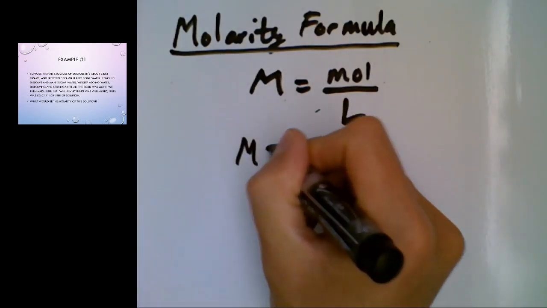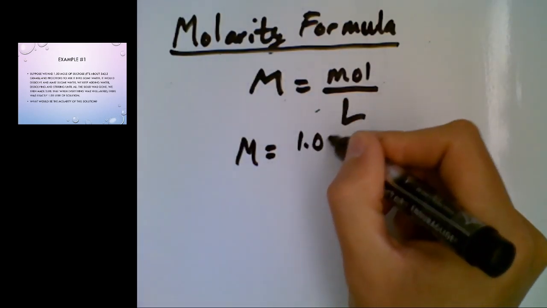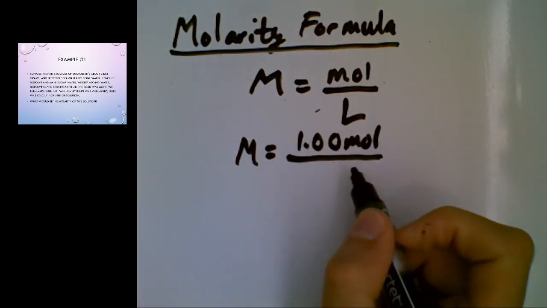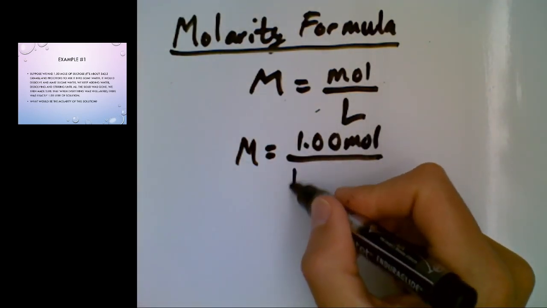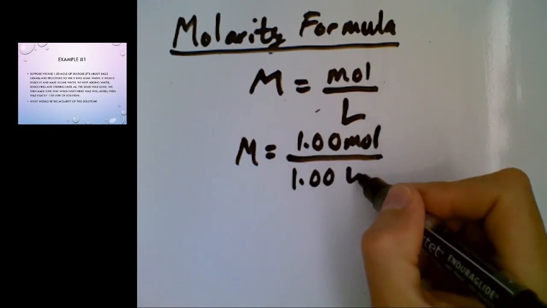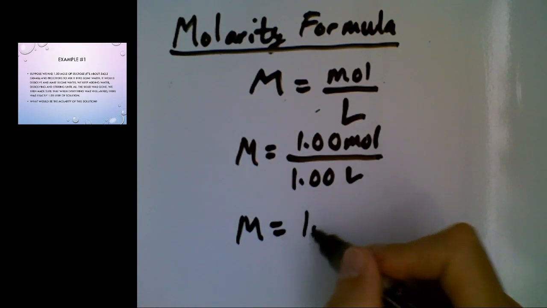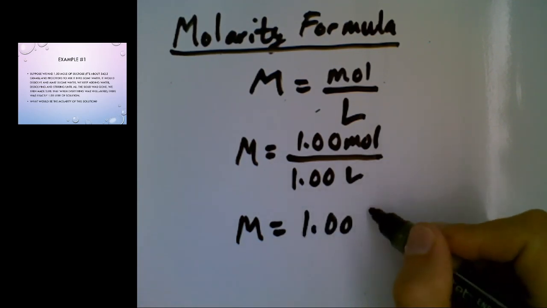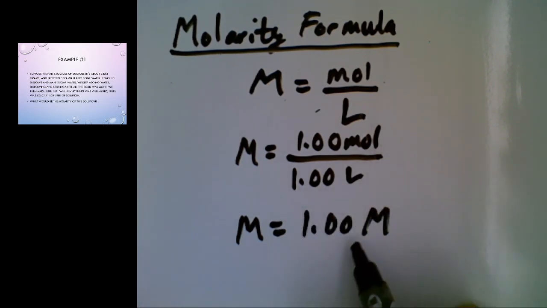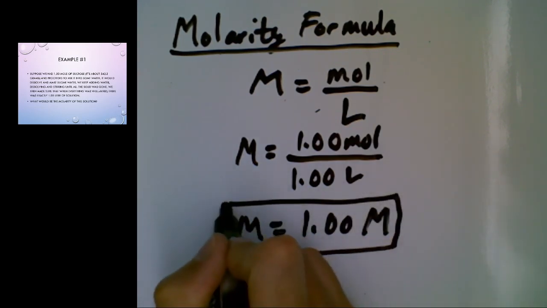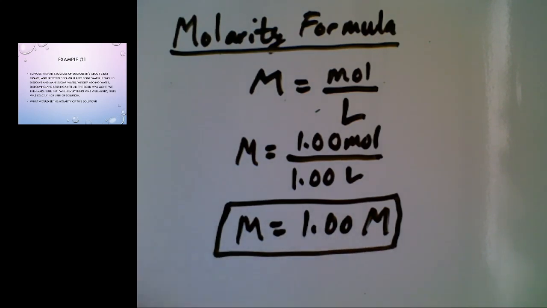So our molarity is going to equal 1.00 moles divided by the number of liters of solution, 1.00 liters, and the molarity is 1.00, and then we represent that it is molarity with a capital M after it. Put a box around it to show that that is our final answer, and that's how we calculate the molarity.